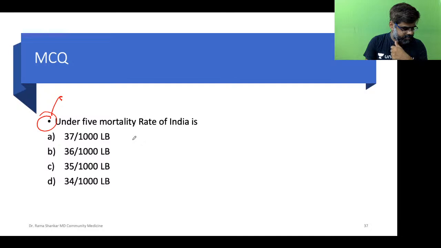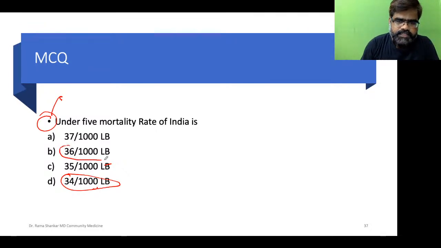Mahesh has answered B. Prachi is answering with D. Anyone else? Imani goes with D. No, students, it is 36 per thousand live birth. The answer is B.